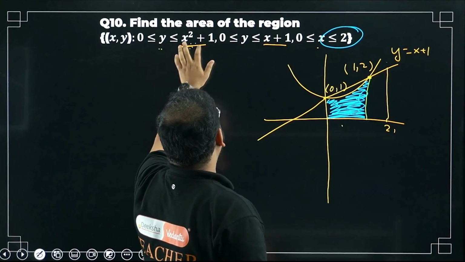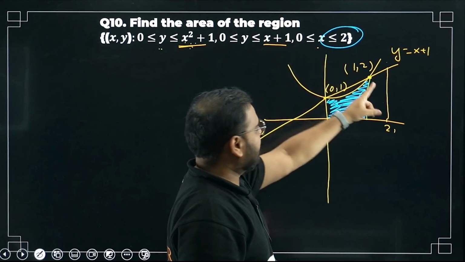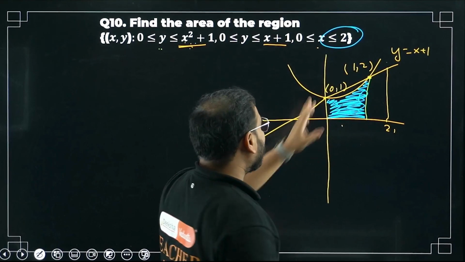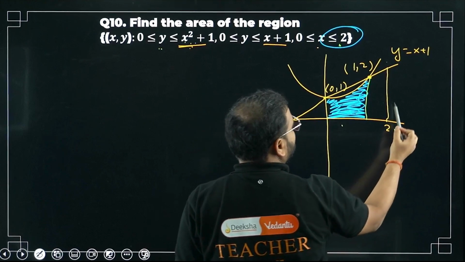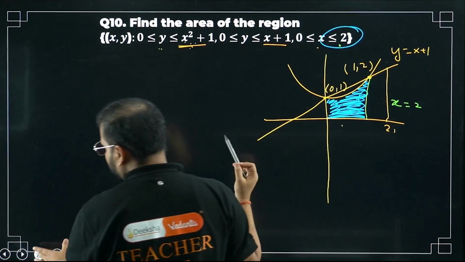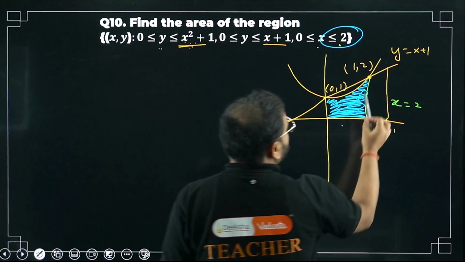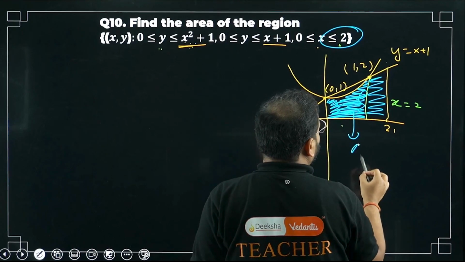The area below the parabola. Next is what? Area below the line x plus 1. So I've taken that also into account. And before the x equal to 2 line. So this is the line, na? The x equals 2 line is this, right? So I have to take this entire area as area A. Means even this part will be the same. I'll take them together as area A only, no problem.